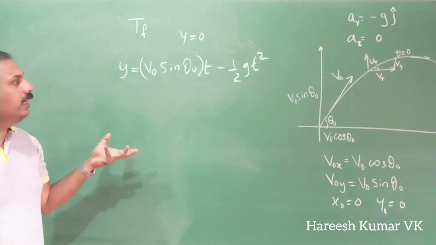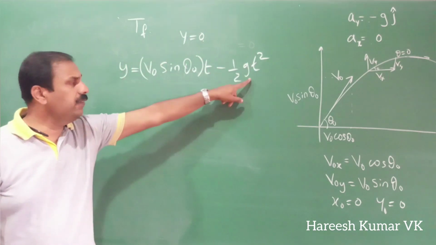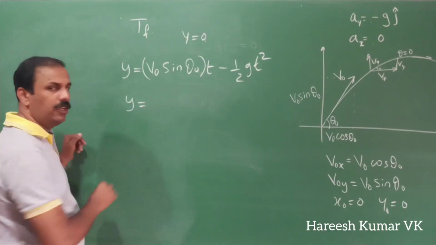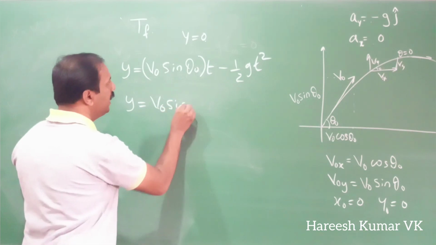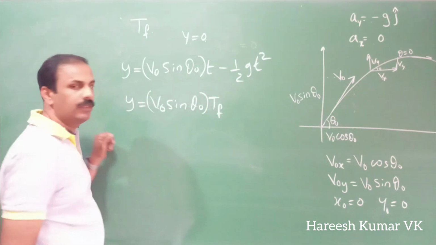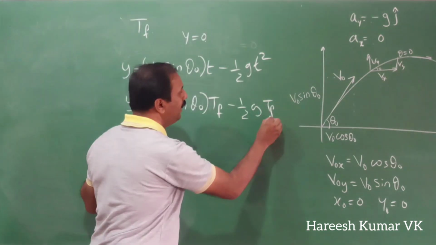Now what is the condition? When it completes there, this t will become TF and y is equal to V0 sin theta 0 into TF minus half g TF square.